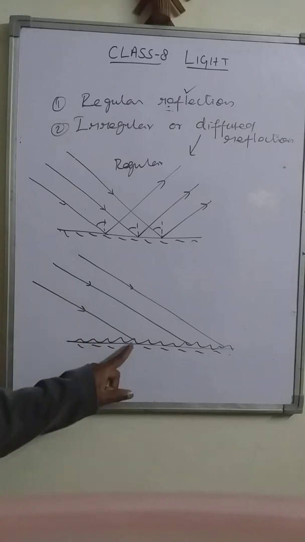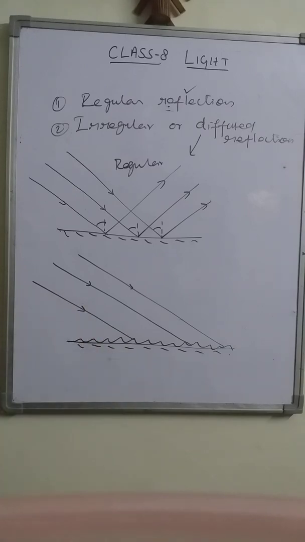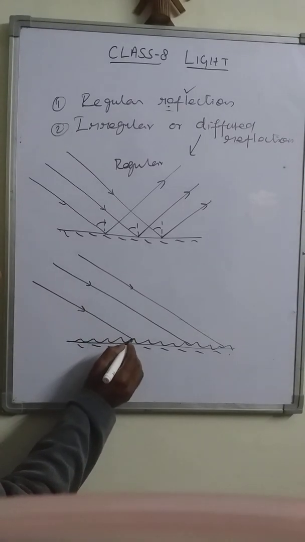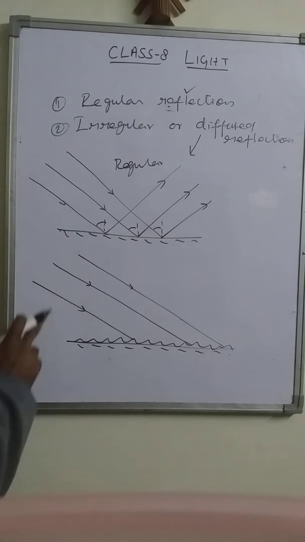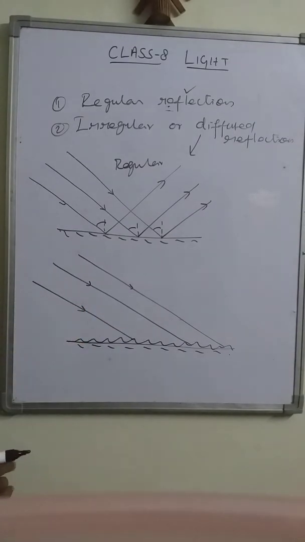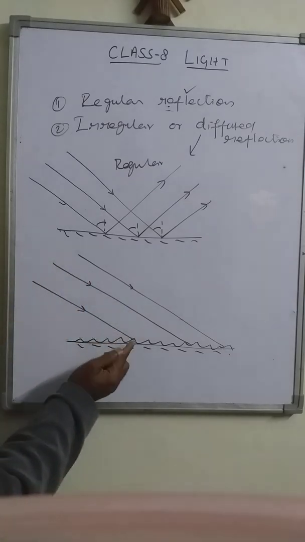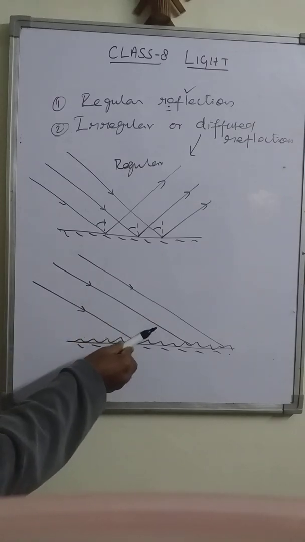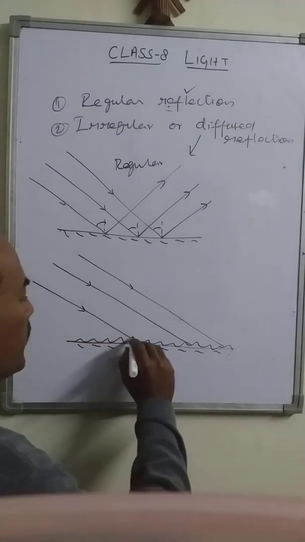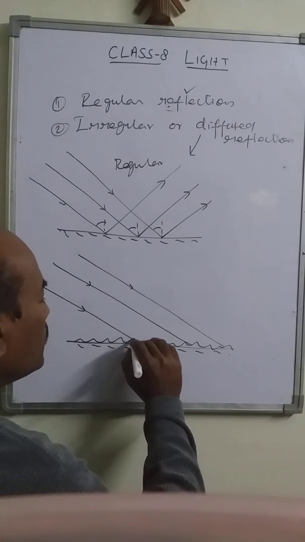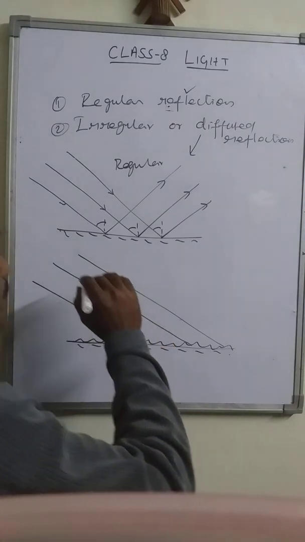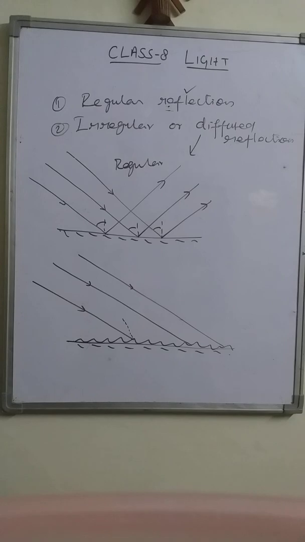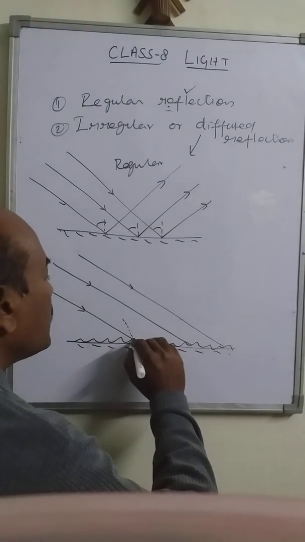If I take the first light ray, it will strike at this point. To find the reflected ray, I need the normal. If I want to draw the normal, first of all I must see the surface. The surface is like this. So the normal will be drawn perpendicular to the surface. So here the light ray is reflected in this way.